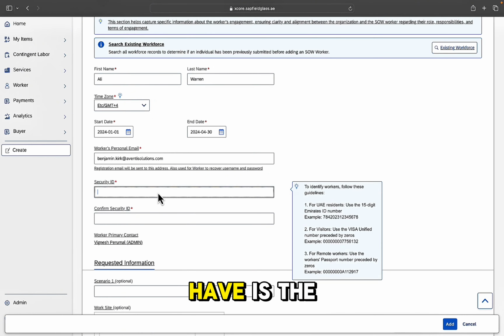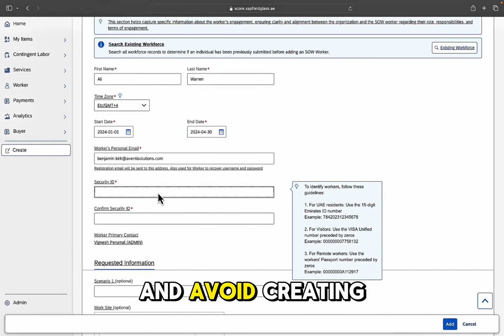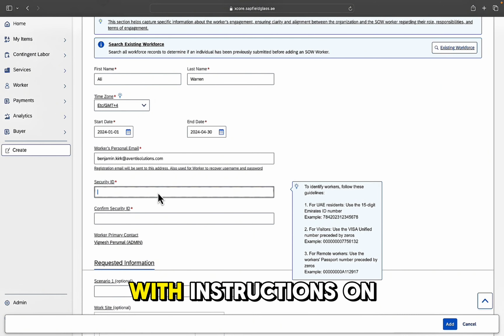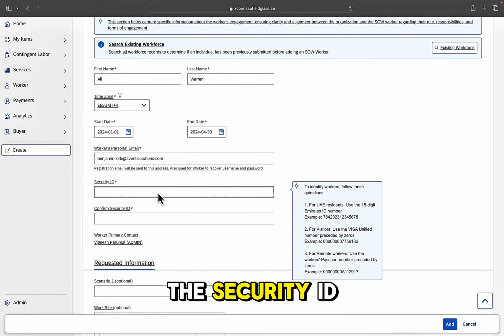Next field we have is the security ID. So this is a unique identifier that will allow us to track contractors as they return to ADNOC and avoid creating a duplicate record for any individuals. The system will pick up any duplications and flag them to you as you complete the worker record. There is a pop-up help text that appears with instructions on how to create the security ID.